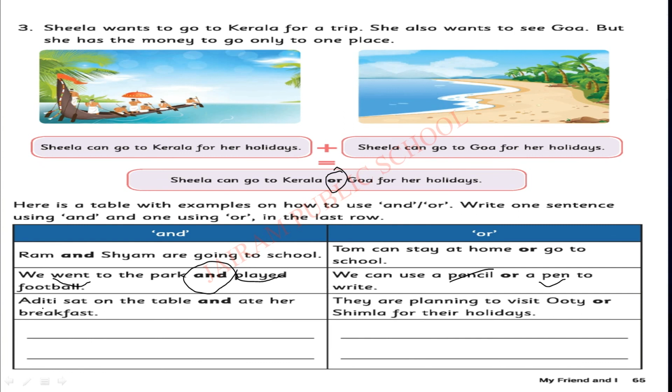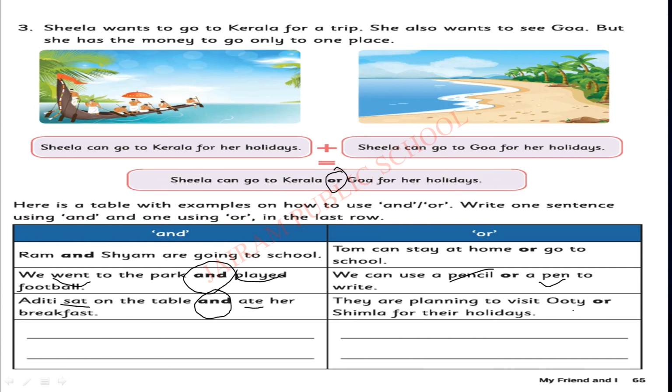When you use the linking word or, here comes an option. Aditi sat on the table and ate her breakfast. So first she did an action. What action? Sat. Sat is the past tense of sit. Here went is the past tense of go. Ate is the past tense of eat. Played is the past tense of play. So here they have given completed action words. Keep it in mind. Okay. First Aditi sat on the table, then ate her breakfast. So two actions completed. So and, both the actions.